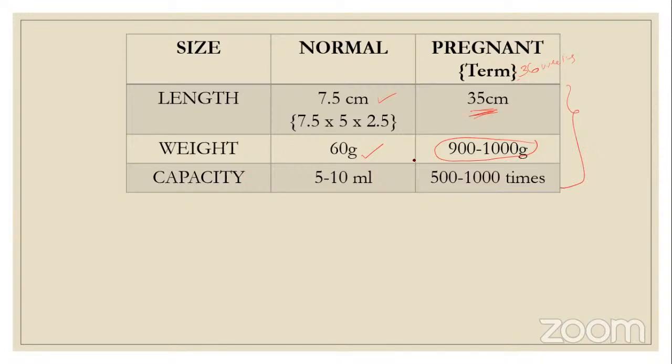So, capacity. 5 to 10 ml is the normal capacity of the uterus, but it becomes 500 to 1000 times more capacity in pregnancy. At term, it becomes 500 to 1000 times the capacity. Why? The main thing is to protect the fetus, to give nutrition to the fetus, to maintain the pregnancy, so that the fetus is